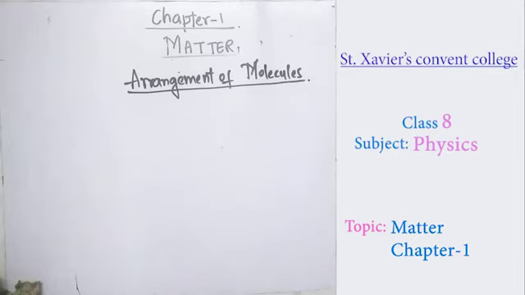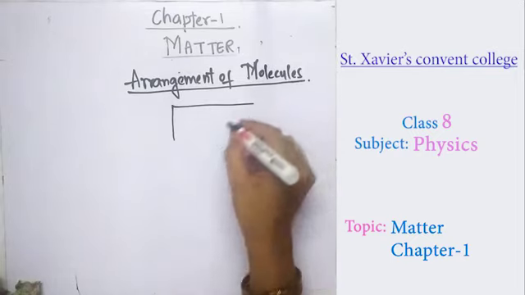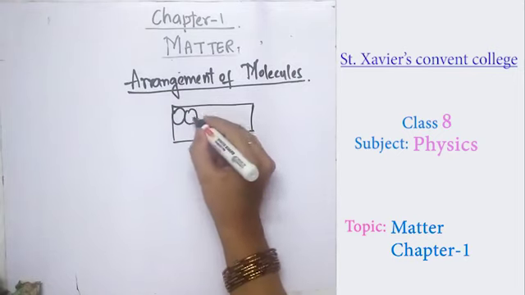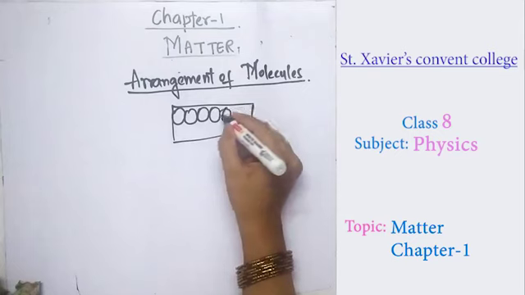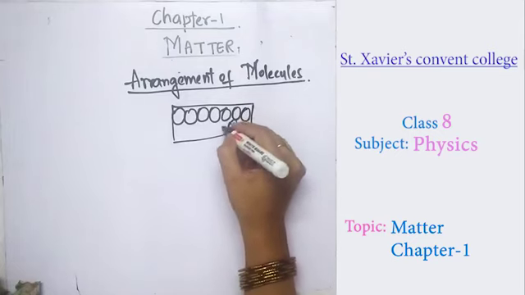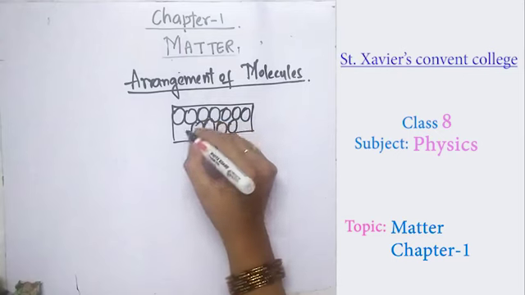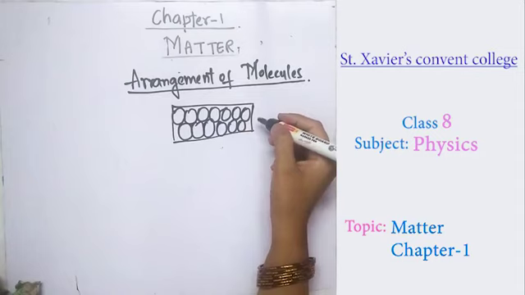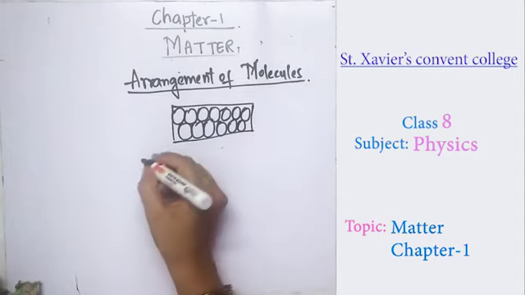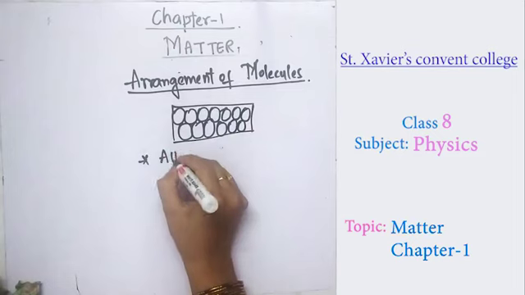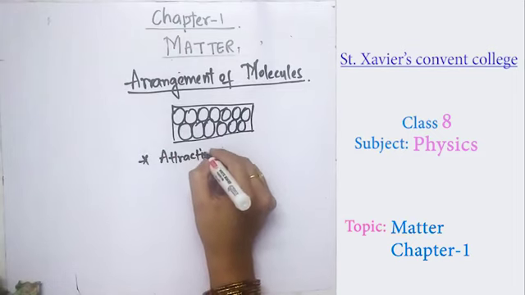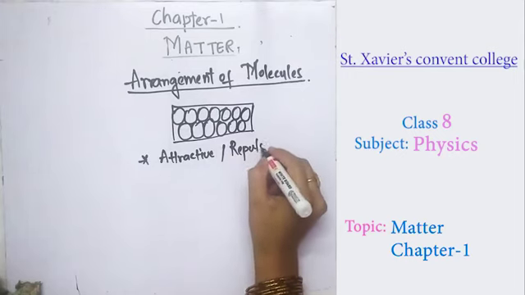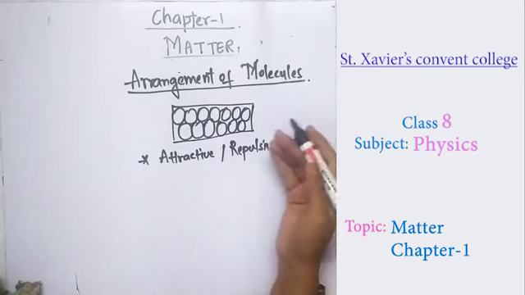As I have told you, solids have molecules which are very closely packed with each other, with very little void space. As they are very closely packed, they can apply an attractive force or a repulsive force on each other, depending upon the molecules which are close over there.